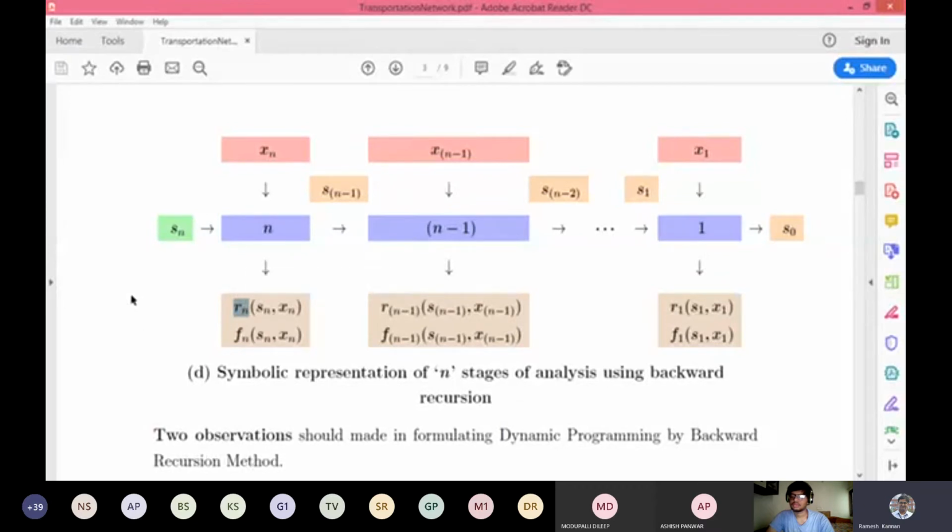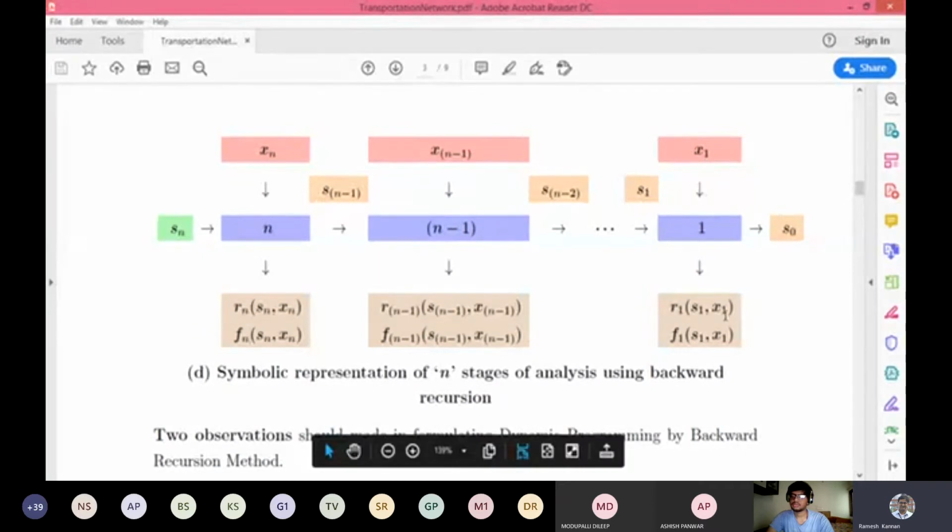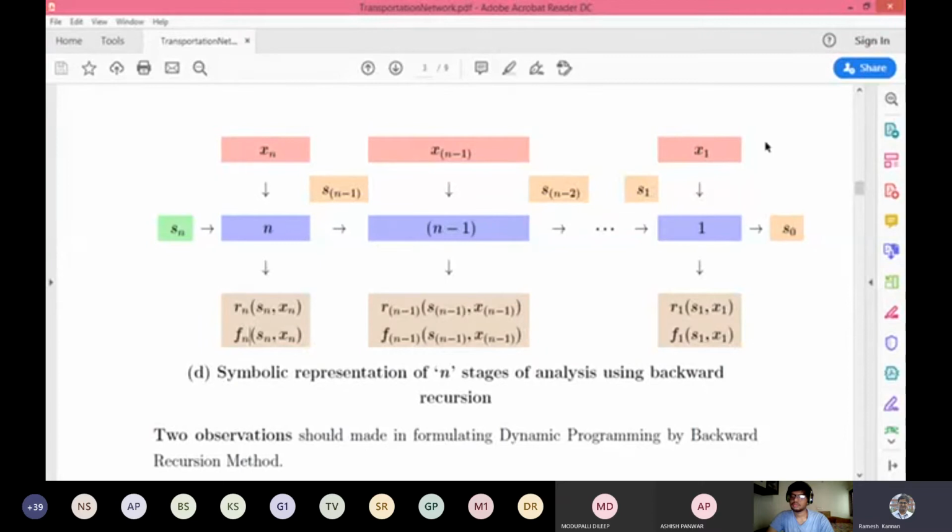Rn is, for example, if it is a network having a duration, then Rn is a duration, and it talks about the distance. Rn is a distance, and Fn is a cumulative decision. I'll tell you when we do a problem. But as of now, understand n minus 1, it goes on and on, down to stage 0, which is the initial stage. This is the initial stage.